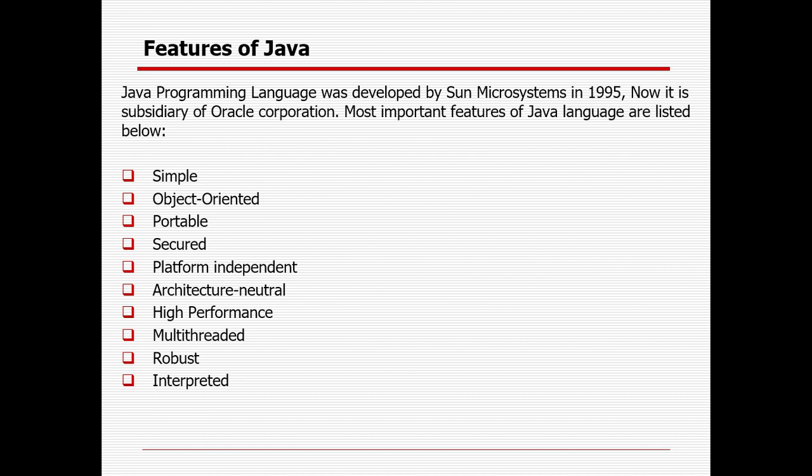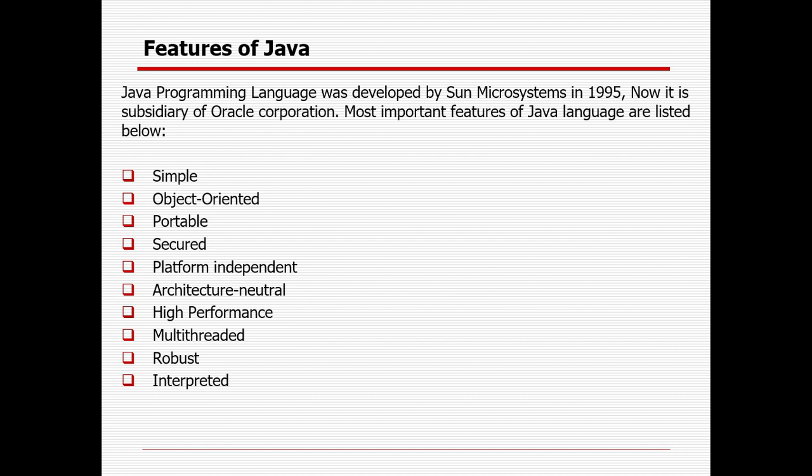Then Java is portable because it lets the user carry the Java bytecode to any platform. It does not require any implementation. Platform means the operating system. In case today you are writing something in Windows, the same code you can run on a Mac or Linux. So that is called portable.